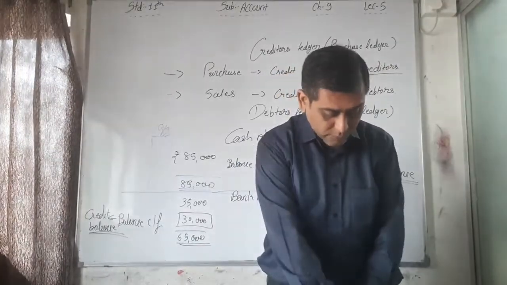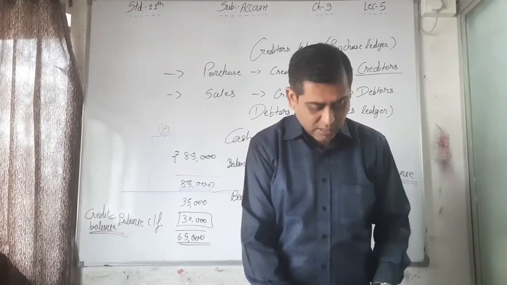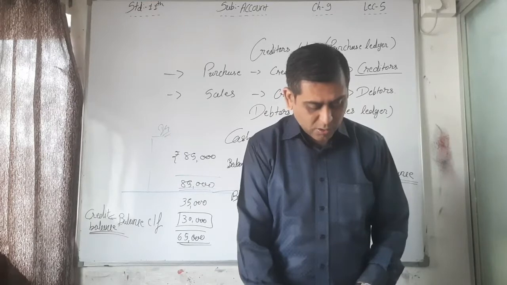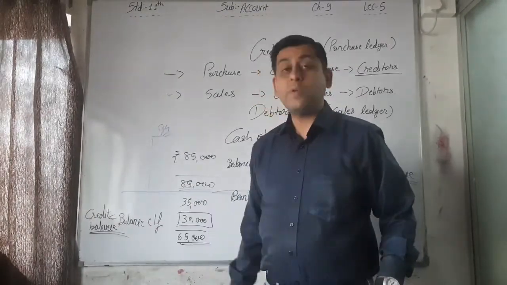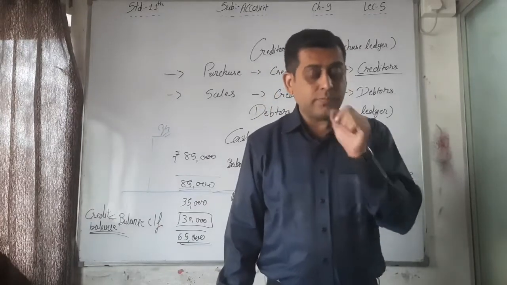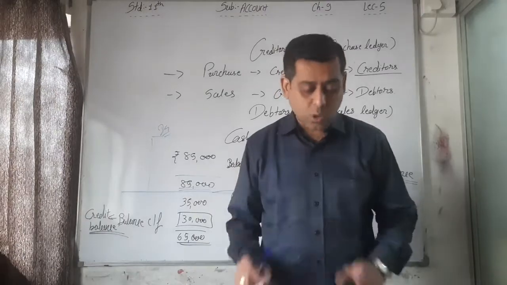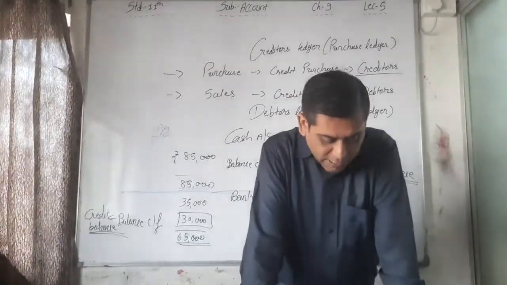This opening balance is shown on the opposite side of the closing balance in the accounts as the first item. In the particulars column it will be written as balance brought down. Balance b/d is called the opening balance, and c/f is called the closing balance; balance brought forward or balance brought down, b/f or b/d.